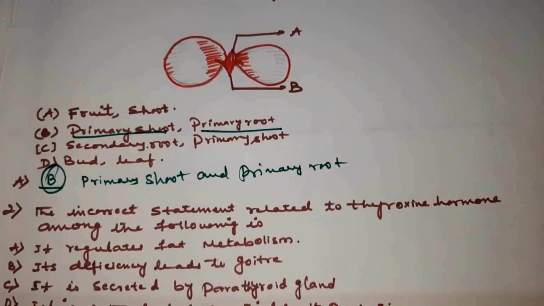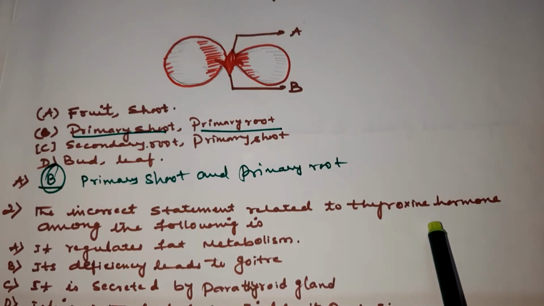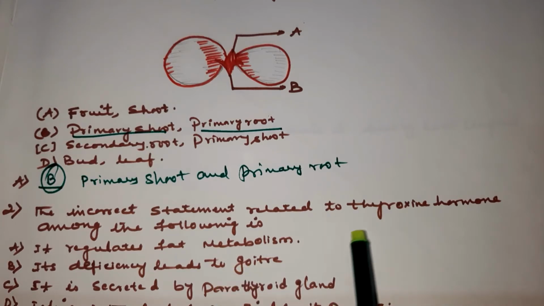The second question is, the incorrect statement related to thyroxine hormone among the following is. Here four options are given, children. Thyroxine hormone is a personality hormone. It is secreted by the gland called thyroid gland, and this gland is situated in the neck region. So this thyroid gland secretes a hormone called thyroxine. Here the question is the incorrect statement related to thyroxine. You have to identify, children.